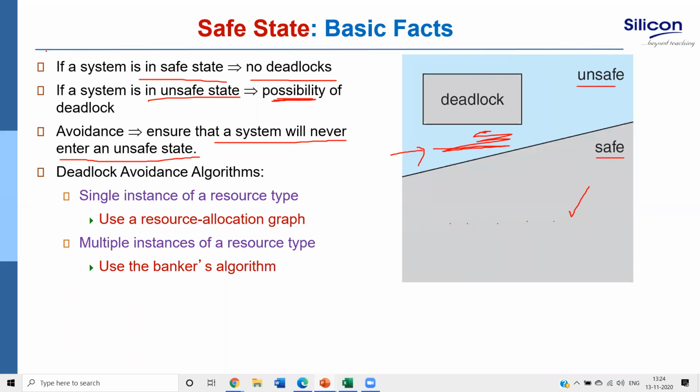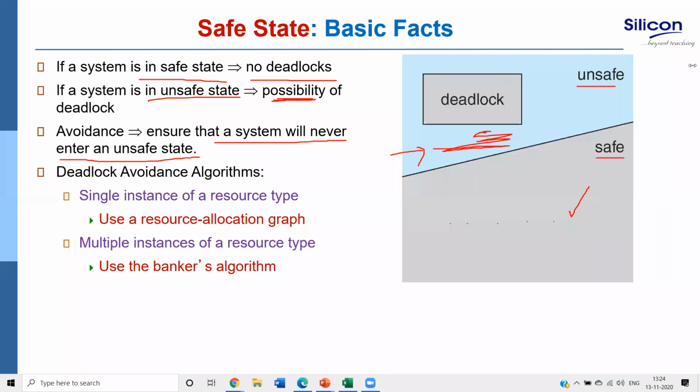Sir. Starvation will come under unsafe state. Hello, can you repeat? I could not hear properly. Starvation will come under unsafe state. Actually, very good question.